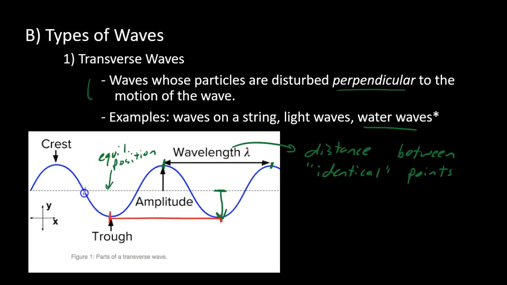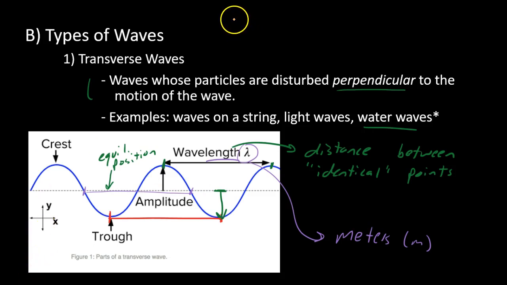I could go right here, where the wave is about to dip down, to the next point where it's about to dip down. This is also a wavelength. This symbol right here, lowercase Greek letter lambda, represents wavelength. It's measured in meters. It's a distance, m. And this is good, so that when we're talking about the size or the length of waves, we always know what we're talking about, because these waves can go on forever. Wavelength is the way that we can measure them. Okay?